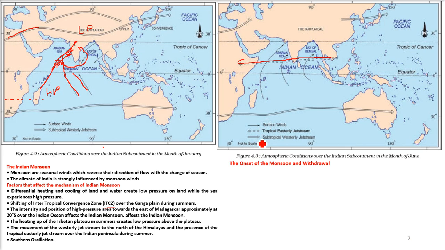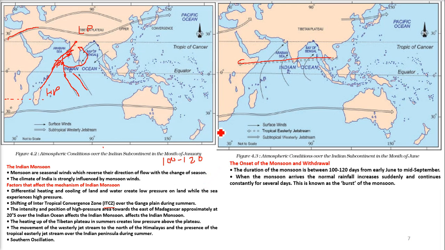So on the onset of the monsoon and withdrawal, that is how the monsoon enters India and how it leaves India. The duration of the monsoon is around 100 to 120 days, from early June, that is from 1st June it normally starts, to mid-September. When the monsoon arrives, the normal rainfall increases suddenly, and this continues constantly for several days. This is known as the burst of the monsoon.